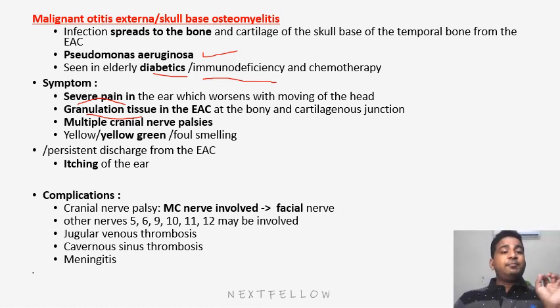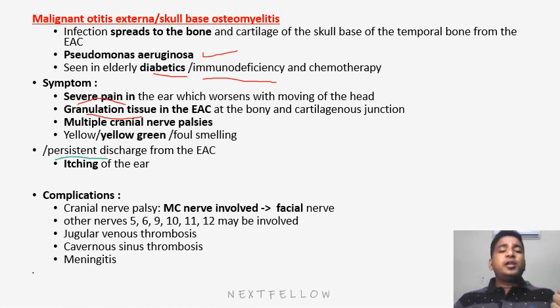And because it is called malignant otitis externa, that doesn't mean that the patient has a malignancy. Malignant stands for a very rapidly progressive disease which can affect multiple cranial nerves present at the skull base, leading to cranial nerve palsy. So in the skull base, suppose there are the 9th, 10th, 11th, or the facial nerve, multiple nerves are there, so they may get paralysis or palsy. Usually the discharge will be foul smelling, a very bad smell, and the discharge will not benefit from normal antibiotics. So the discharge will be continuous, that is a persistent discharge.